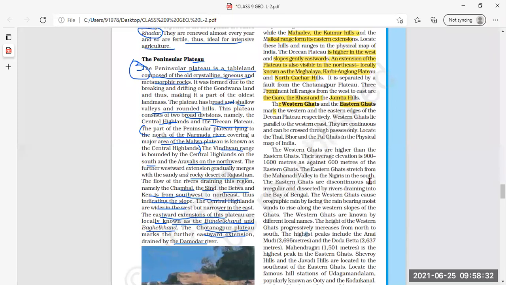So in another sense, we can say that rainfall is affected by the relief feature. Mountain is a relief feature only.